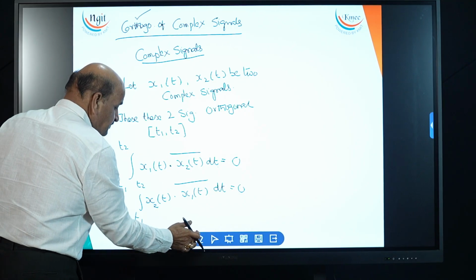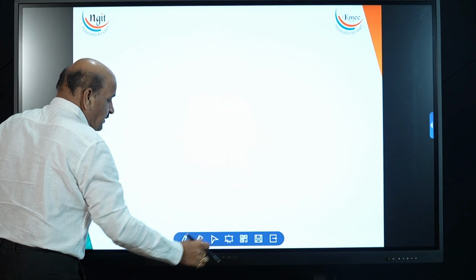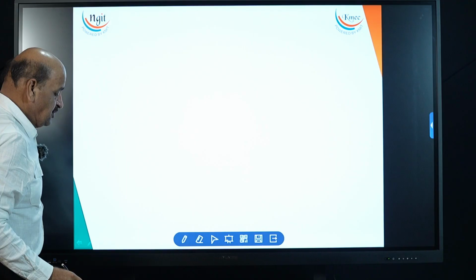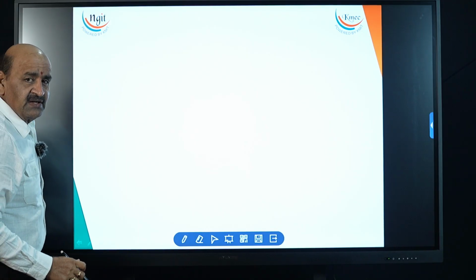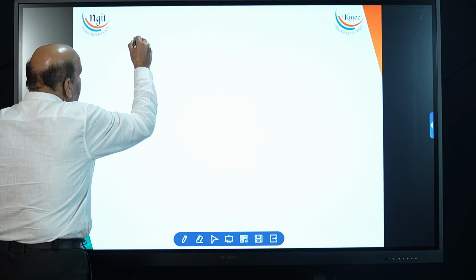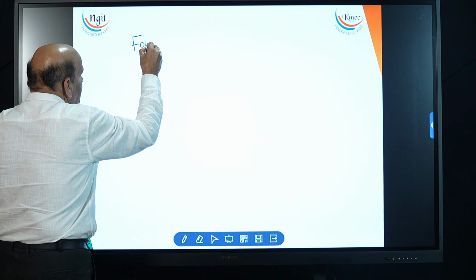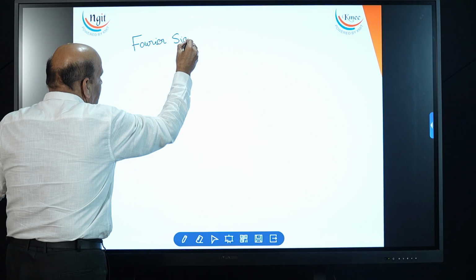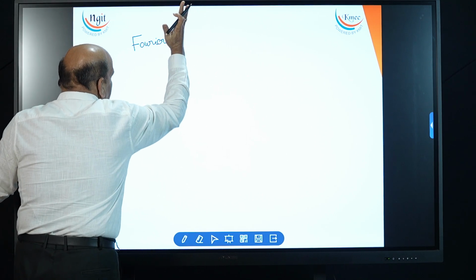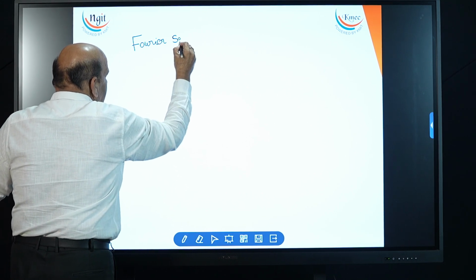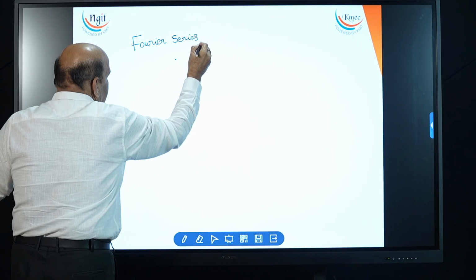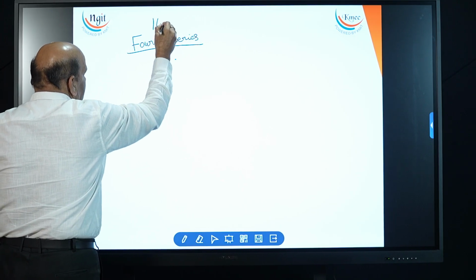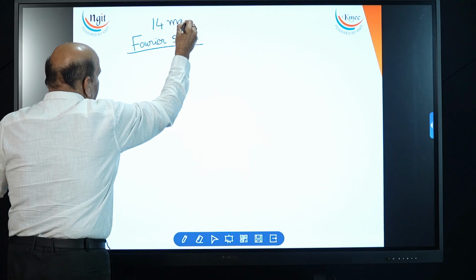Now we are starting the important concept of Fourier series. Fourier series, very important concept. In Osmania University, they are giving one direct question on Fourier series for 14 marks.